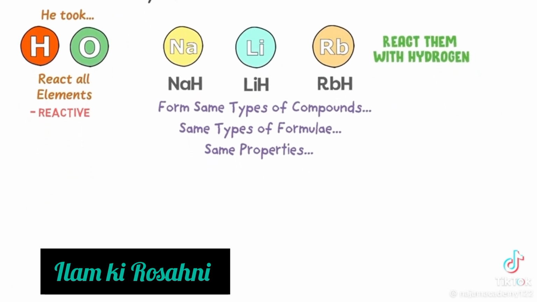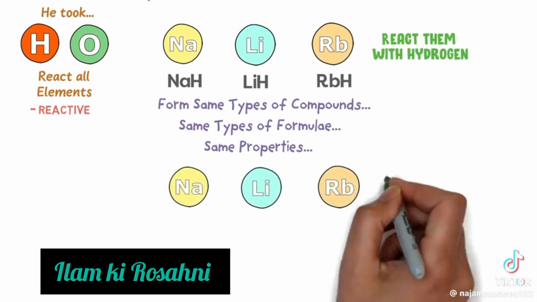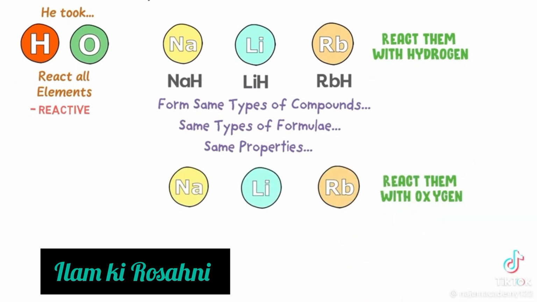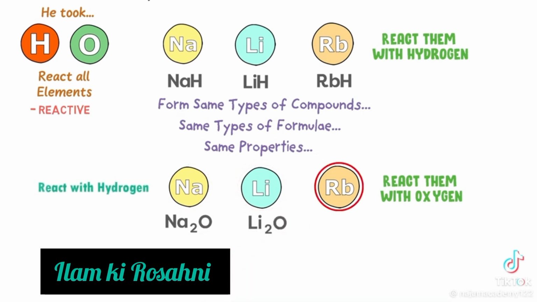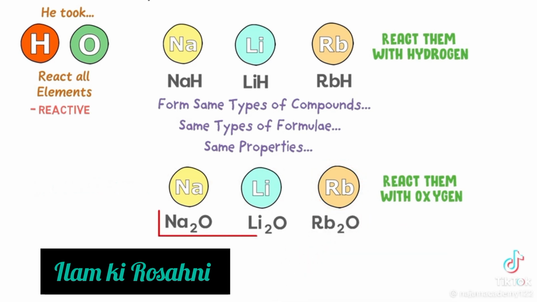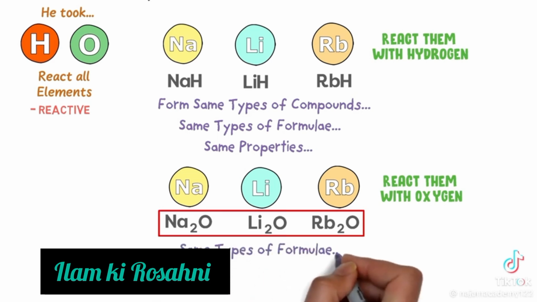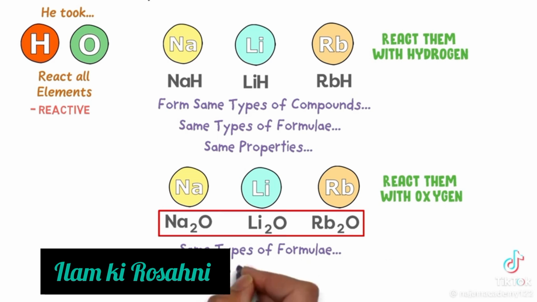Secondly, he again took sodium, lithium and rubidium and reacted them with oxygen. When sodium reacts with oxygen, it forms sodium oxide. When lithium reacts with oxygen, it forms lithium oxide. And when rubidium reacts with oxygen, it forms rubidium oxide. So the oxides of sodium, lithium and rubidium also have the same formula, for example 2:1. Also, these oxides have the same properties. For example, all these compounds are basic compounds.